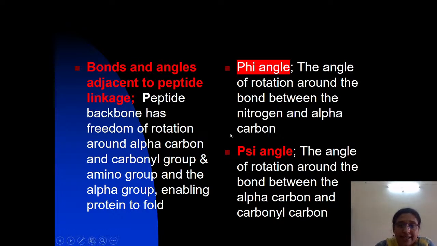The Ramachandran angles are the phi angle and the psi angle. Please note down, there are two Ramachandran angles. Phi angle is the angle of rotation around the bond between the nitrogen and the alpha carbon, and psi angle is the angle of rotation around the bond between the alpha carbon and the carbonyl carbon.